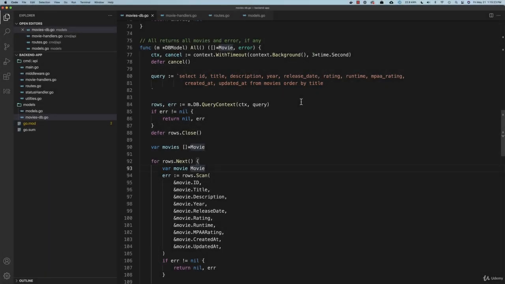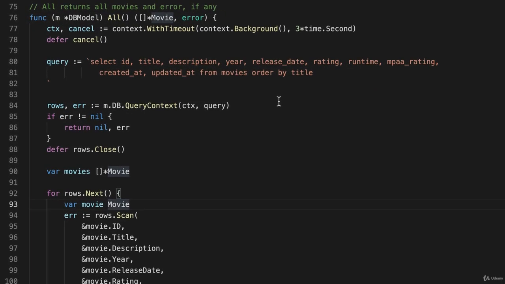So now we need to get all of the movies for a given genre from the database and feed that to JSON. And we already have a function in movies-db.go, and I'm looking at the Go backend. We already have a function called all, and if we're going to get all of the movies from the database for a given genre, it would seem to be that that's almost identical to this function.